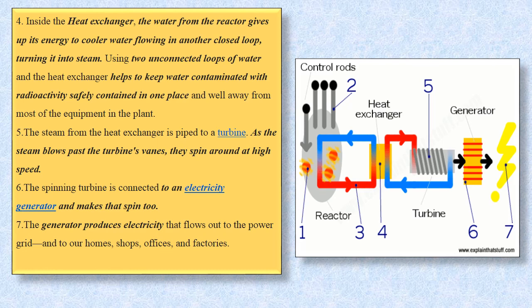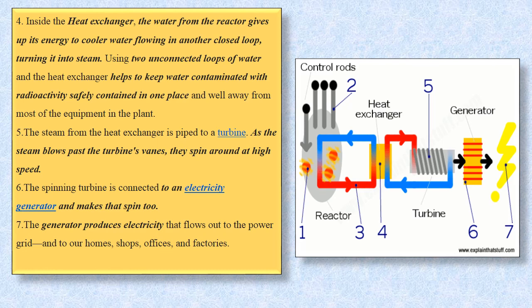Now why is this process followed? Using two unconnected loops of water and the heat exchanger will help to keep the water contaminated with radioactivity safely contained in one place and well away from most of the equipment in the plant. So if you look at number three, that water is contaminated water because of the radioactive substance that is used in the reactor.